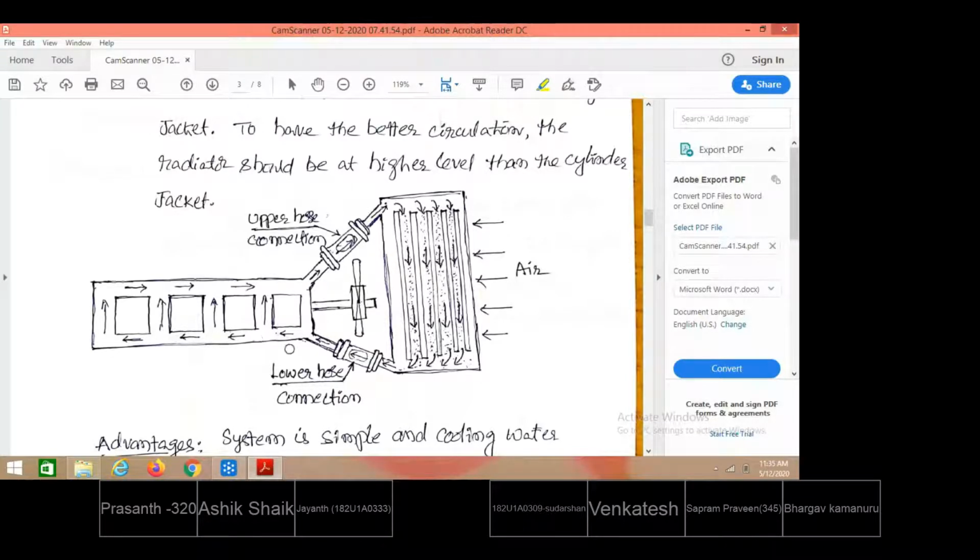Then, after the heat is received by this cold water, that will increase the temperature. By increasing the temperature, the hot water density will come down. By becoming lighter, by decreasing the density, naturally it will rise up, and from the top of the radiator again it is allowed to flow down due to gravity effects. Again, in the process of flowing down via this radiator, there also will be a fan, so that is blowing the air over these radiator tubes, taking away the heat.